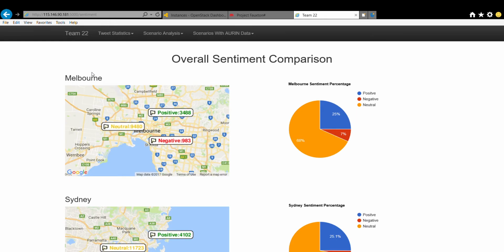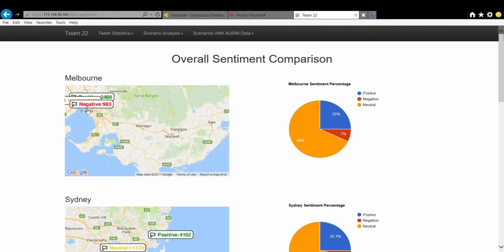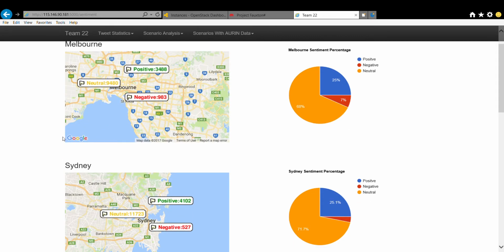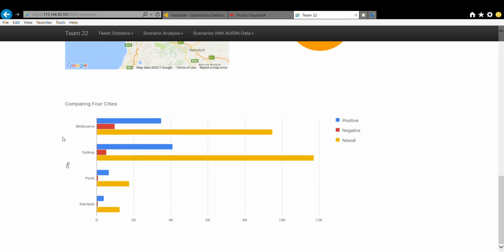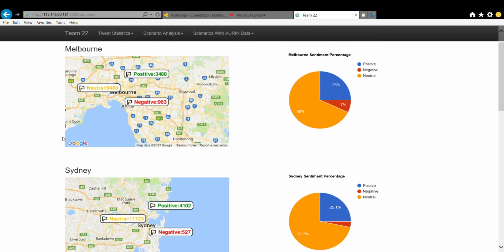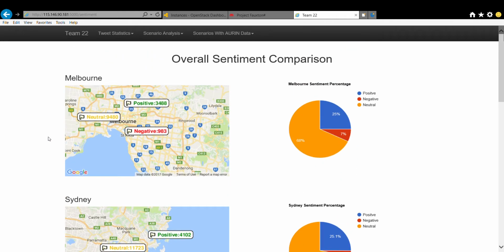The third scenario is to compare residents' living satisfaction in these 4 cities, according to the sentiments shown in their tweets. In this scenario we only focus on the sentiment and the cities. Pie charts are made for each city to see the percentage of each sentiment in the tweets. As shown in the charts, neutral tweets occupy the largest part of the tweets in each city, and in the rest of the tweets, the percentage of positive ones is larger than that of negative ones.